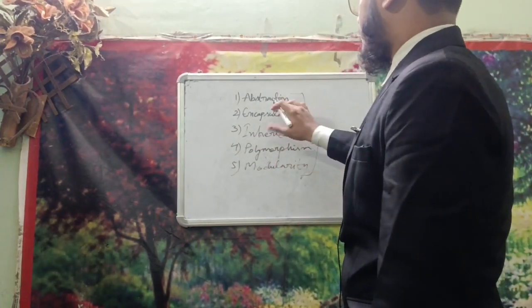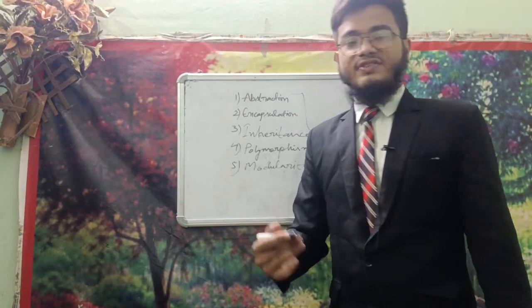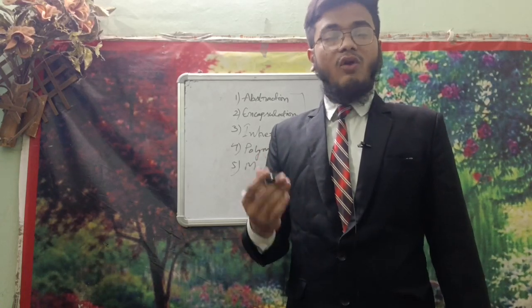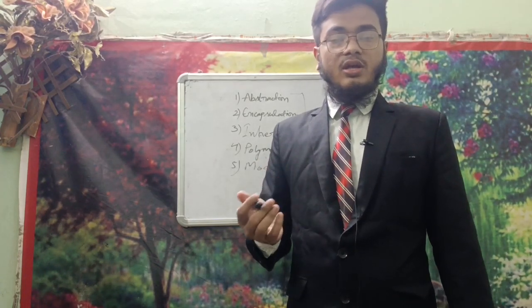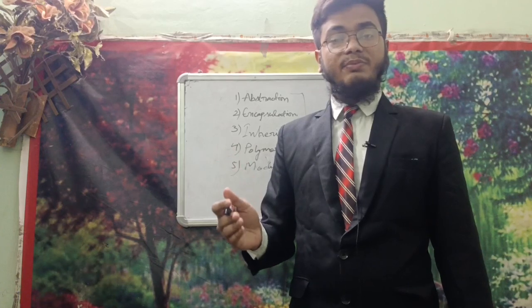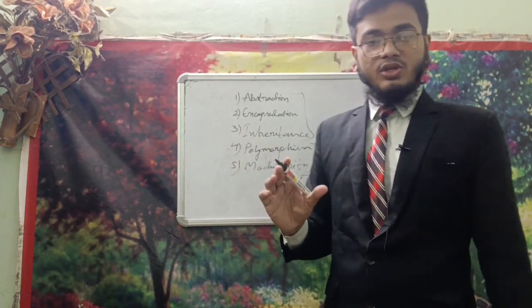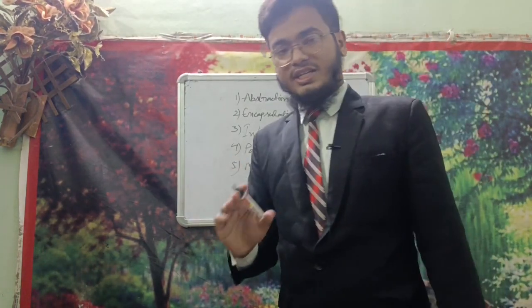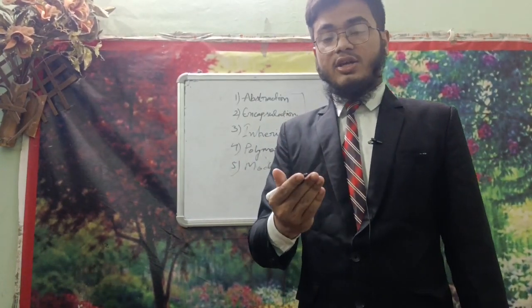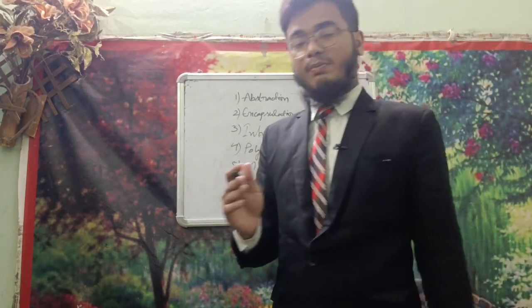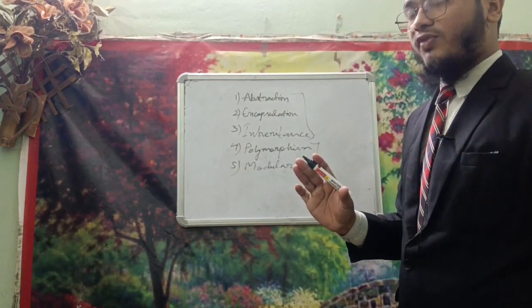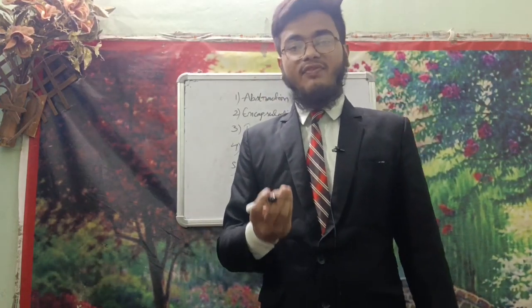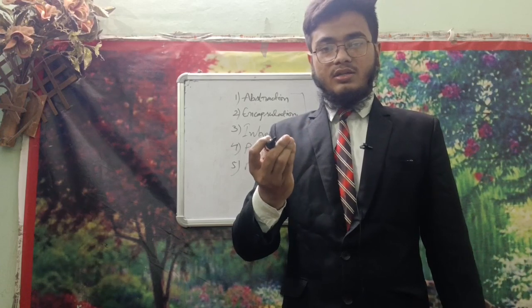So talking about the first one, abstraction. What is abstraction? Abstraction is the presentation of the features without including background details and explanation. So this was the definition, but I'll make you understand it with the help of a suitable example. Let me take the example of a fan. When we switch on, the fan starts spinning.